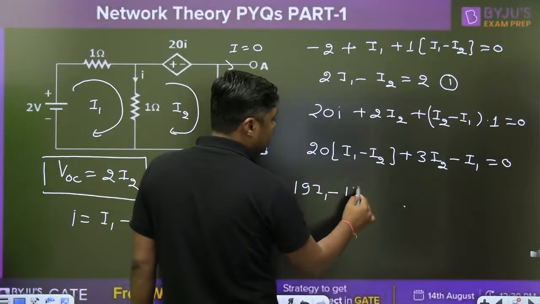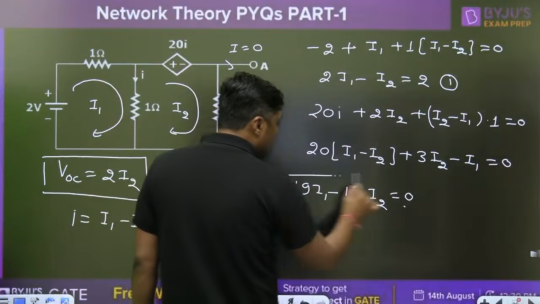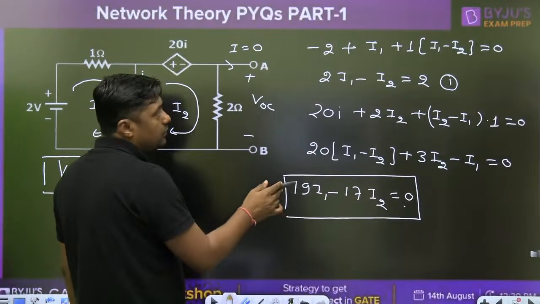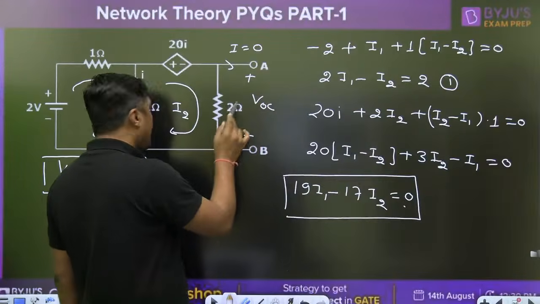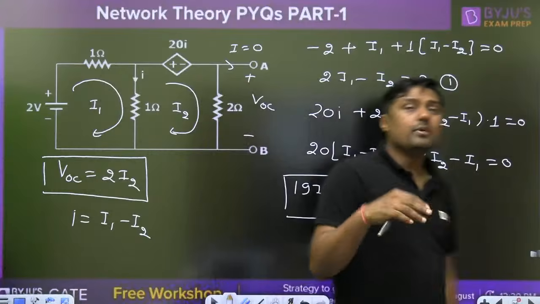-20 plus 3, 17 I2 is equal to 0. Solve for I2 in terms of I1, put it here, get the value of I2, and you can get the value of VOC, 2I2. So this is the way, mesh analysis.